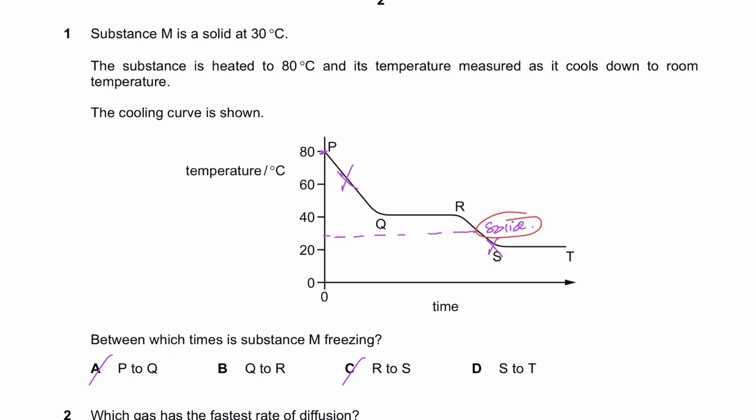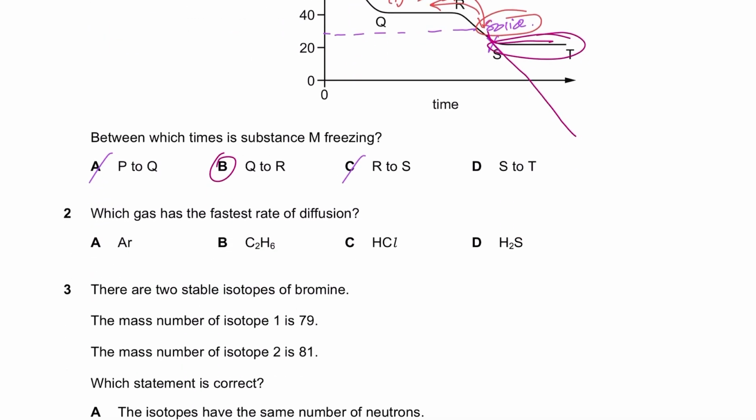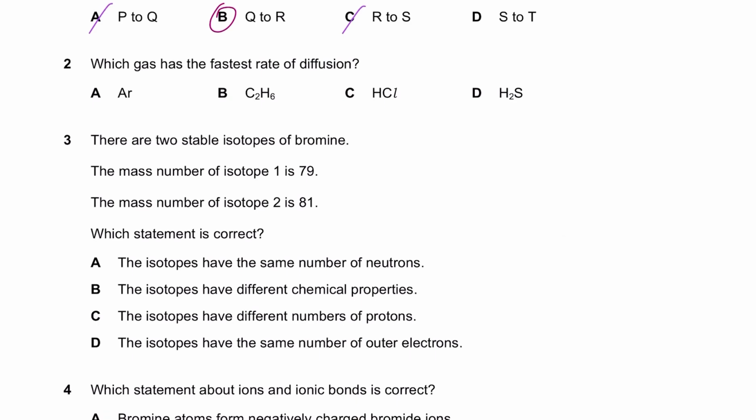If it has said that at 30 degrees Celsius it's solid, that means that before 30 degrees Celsius it had been converted into a solid. So between Q to R, the liquid state is actually converting into a solid, and that is why from R to S the solid is further cooling down, right? And S to T is just there to confuse you guys. The Cambridge examiner is telling you, okay, after a solid is made, there's again a change in state. We know that after a solid there is no change in state. The solid can only further cool down, just like that. Beauty there, right? So Q to R is the right option. B is true.